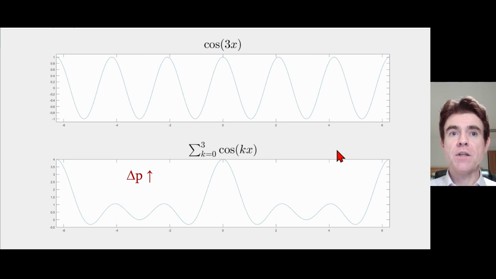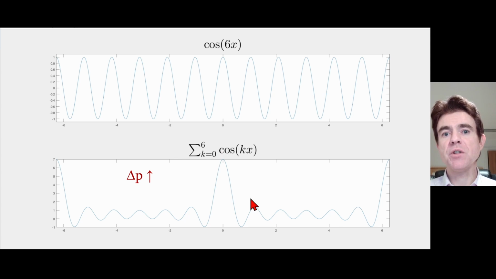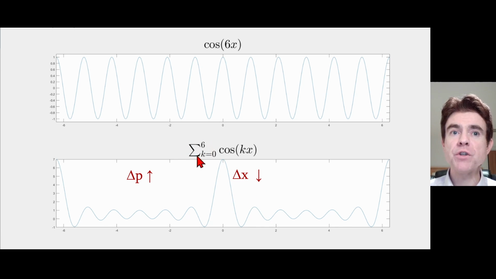So what I can keep doing is adding more and more of the different spatial frequencies, so that by the time I've added together now 7 values, k is equal to 0 all the way up to 6, what we're beginning to see is that we're getting more localization in the wave function, bearing in mind the amplitude of the wave function relates to the probability of finding the particle at any given particular position. Therefore, delta x is becoming smaller as I am increasing the number of momentum values that are going into making up this overall wave function. So I'll keep going further.